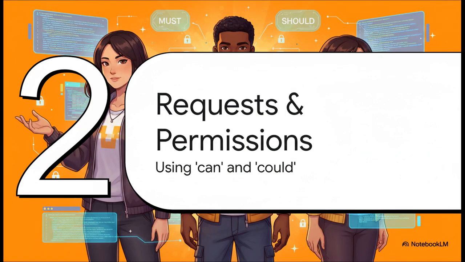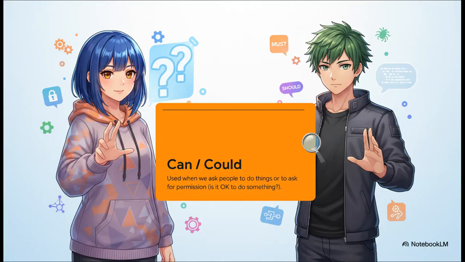Okay, let's get into it with our first set of tools. This part is all about how we ask our colleagues for stuff. Whether it's asking for help on a really tricky problem, getting a quick code review, or maybe getting permission to access a system. So the first two tools in our kit are can and could. Now, they both help you make requests, but they carry a slightly different weight.